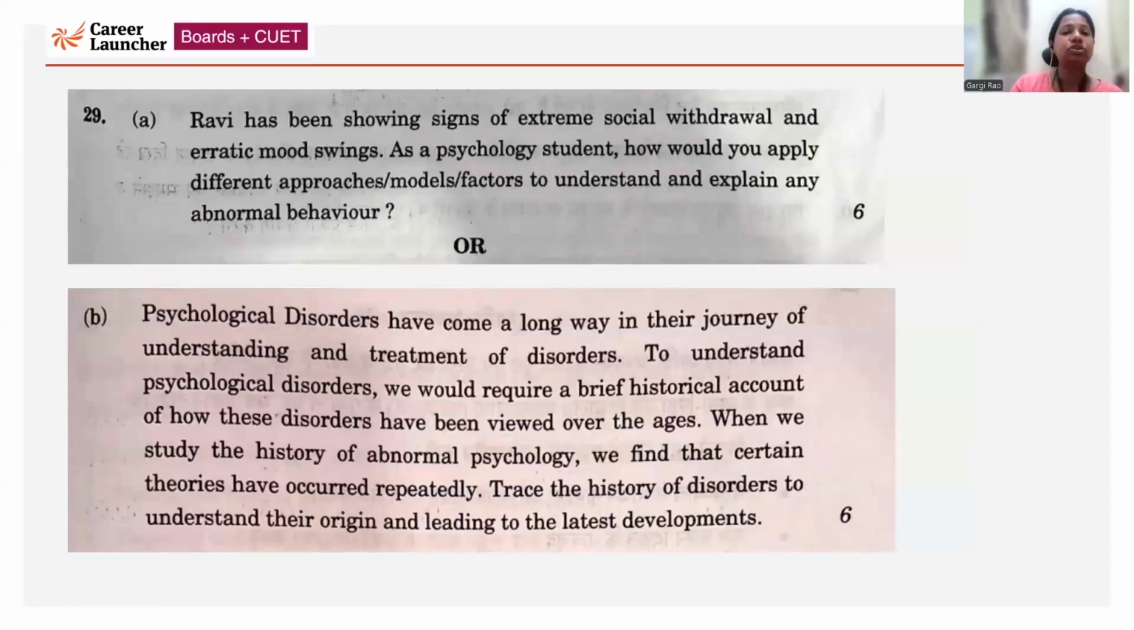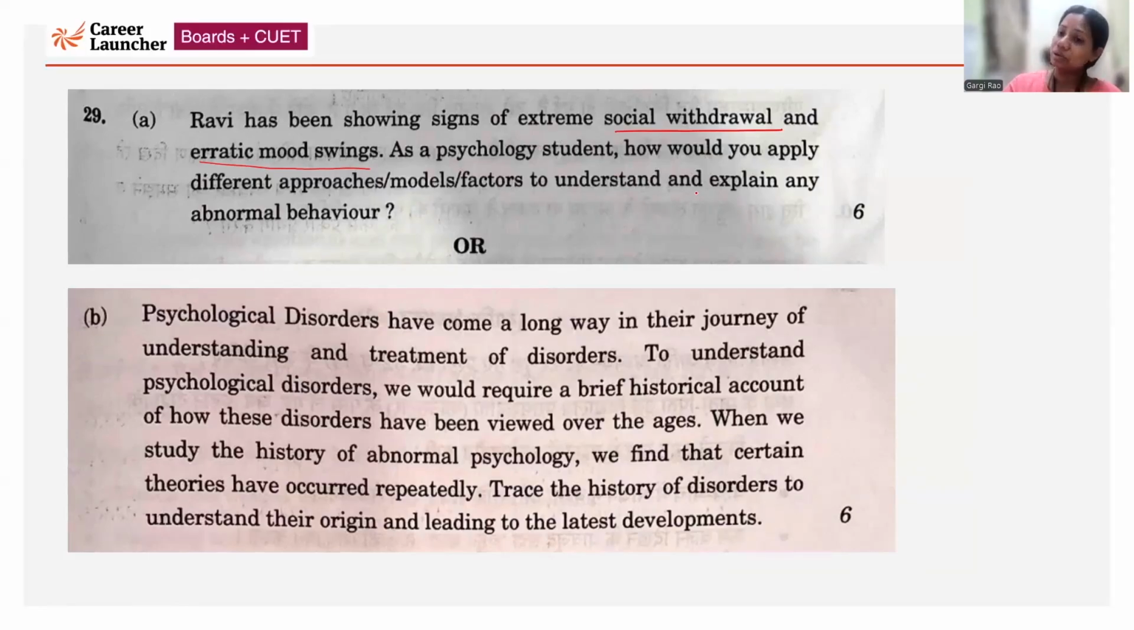Okay. Ravi has been showing signs of extreme social withdrawal and erratic mood swings. As a psychology student, how would you apply different approaches, models, factors to understand? So you will talk about the psychodynamic approach, behavioral approach, humanistic existential approach, and then explain how social withdrawal and erratic mood swings can be explained.